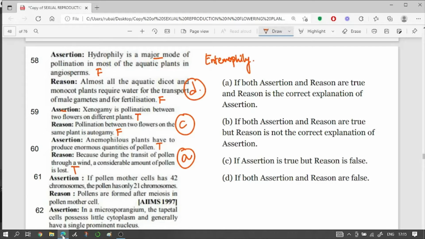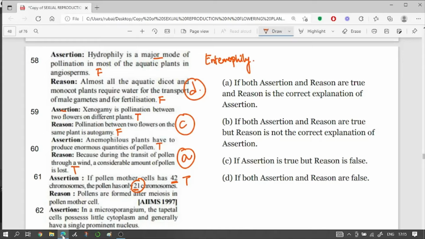Question number 61 says, if pollen mother cells have 42 chromosomes, the pollen has only 21 chromosomes. Okay, this is a true statement, because the pollen mother cell, or you can also consider them as the megaspore mother cells, they are diploid and they do undergo meiosis to ultimately form the pollens, which have half the number of chromosomes. So from 42 it will reduce down to 21.